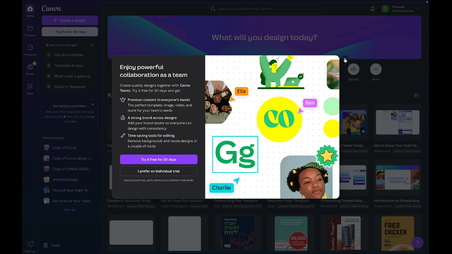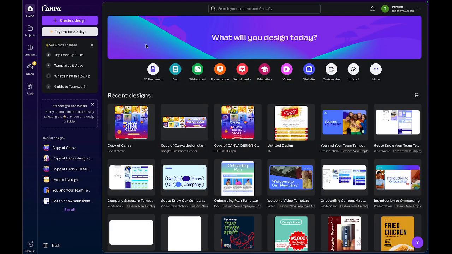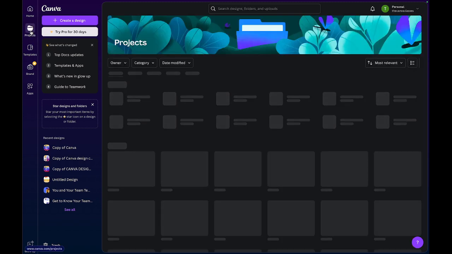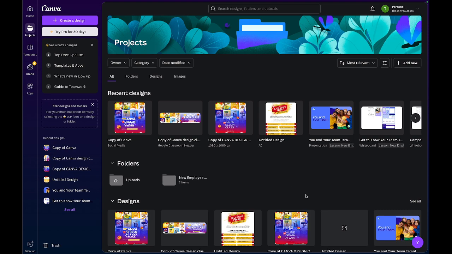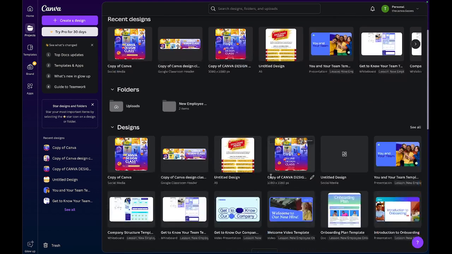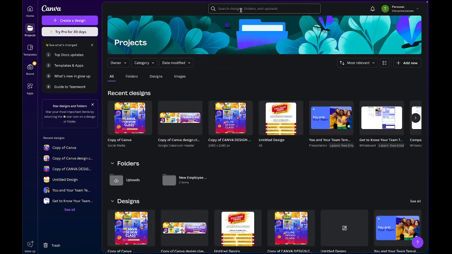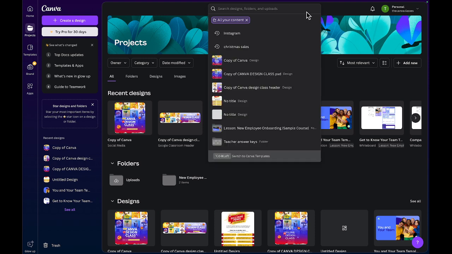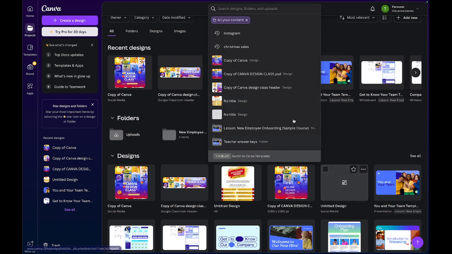I will close this now because I've already gone with the free version on my own. So straight away, when you are in Canva, this is what the interface looks like. You see the home button, the projects button. The projects page is where you find all your projects, just like this here. And if I have a lot of projects going on, I can come up here to the search bar and type the name of something I'm looking for, or just scroll through like this.